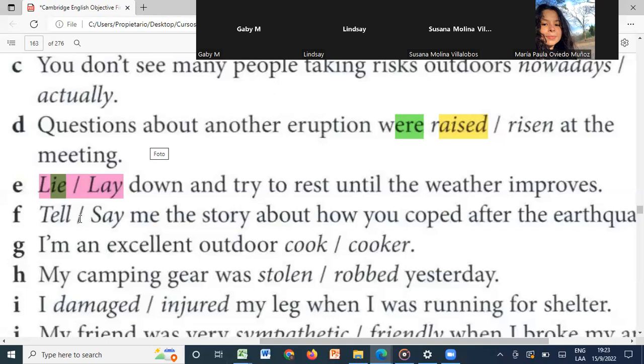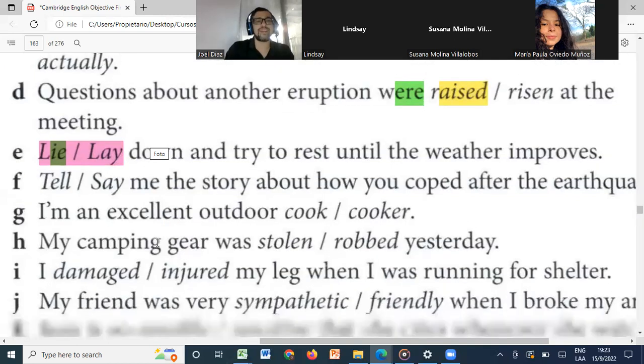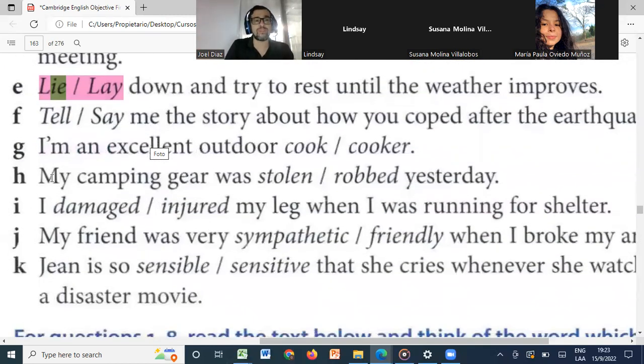Tell me the story about how you coped after the earthquake. Very, very good. Yeah, tell me. These ones are very easy, right? I think the other ones are more difficult. This one, for example: I am an excellent outdoor. This is the easier one. From F to K are very easy. For example, G: I am an excellent outdoor cook. Remember, cook is also cocinero. H: my camping gear was what can I say there? Stolen. Stolen, right?